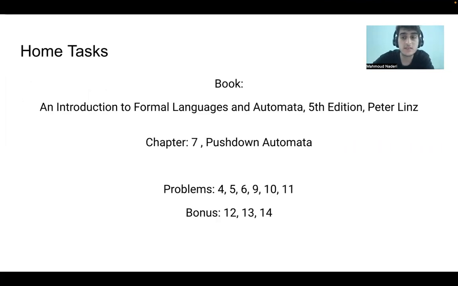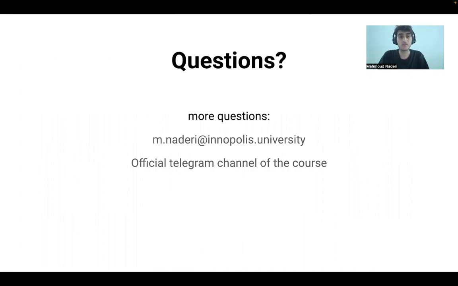And for the home task from Peter Linz's book, Formal Languages and Automata, you will go to chapter 7, pushdown automata, and solve problems 4, 5, 6, 9, 10, 11. And for bonus points, you can solve 3 questions, 12, 13, 14, and you will get an extra point.